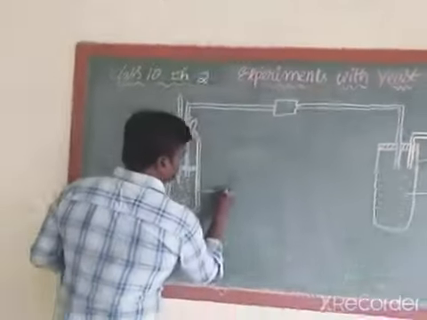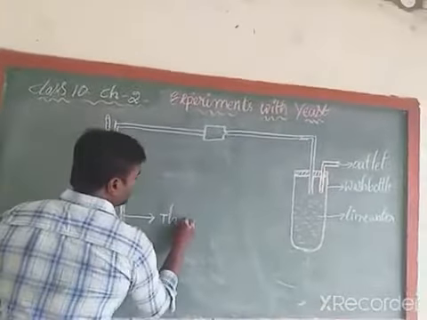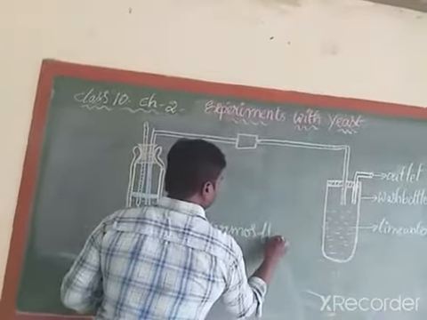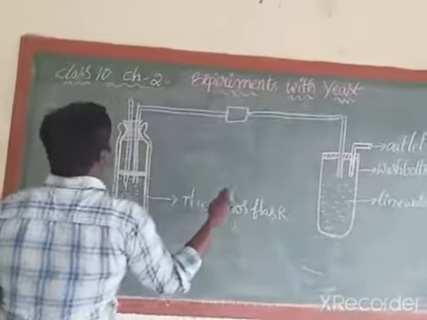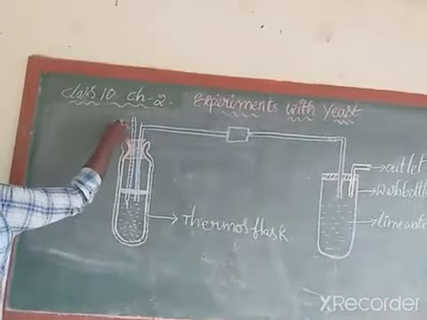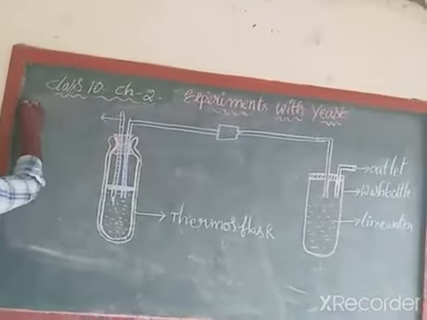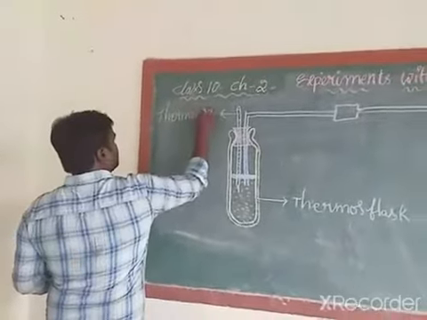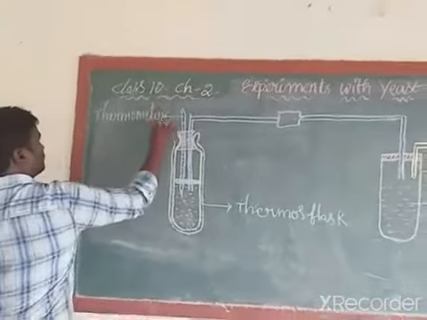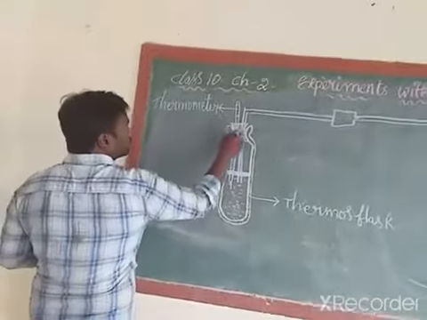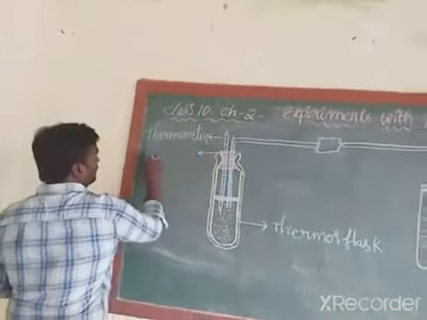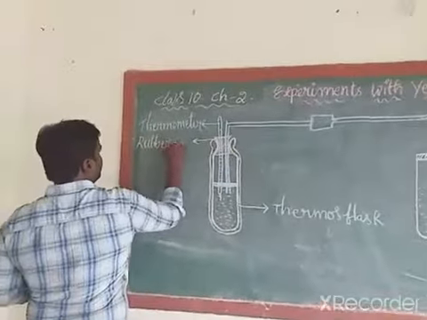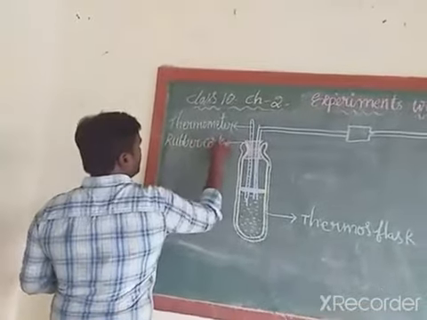This is the thermos flask. This is the thermometer. This is the rubber cork. Which rubber cork? Double hollow rubber cork. Double hollow means it has how many holes?